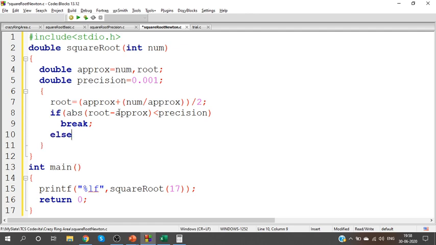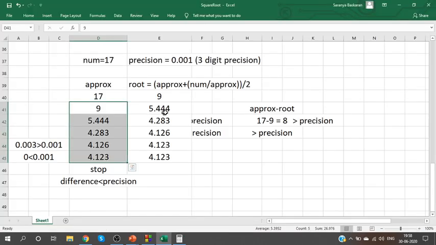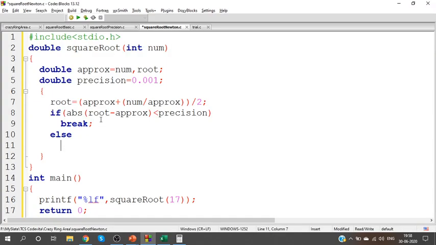Otherwise, what should you do? Otherwise, take the calculated value and give it to approx. So root is the calculated value; assign it to approx. Clear?